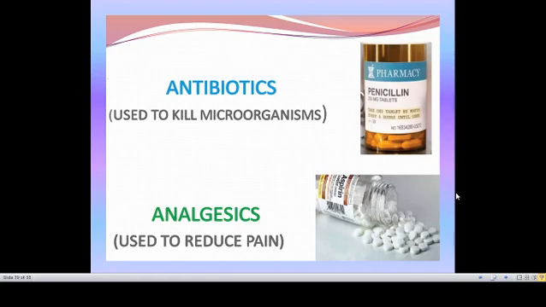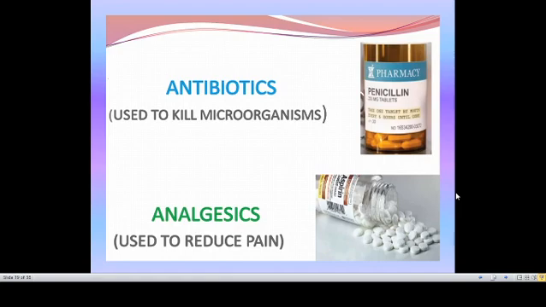So antibiotics, the first one in page number 17, in the upper right side you can see antibiotics. Antibiotics are substances used to kill microorganisms. Penicillin is known as one of the best antibiotics, and it was invented by the scientist Alexander Fleming. These antibiotics are used to treat bacterial infections.